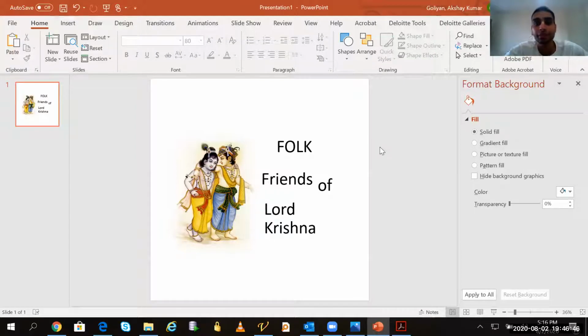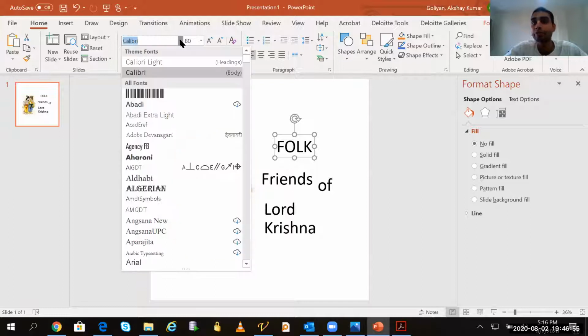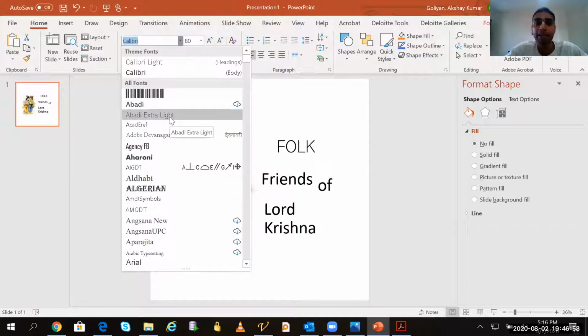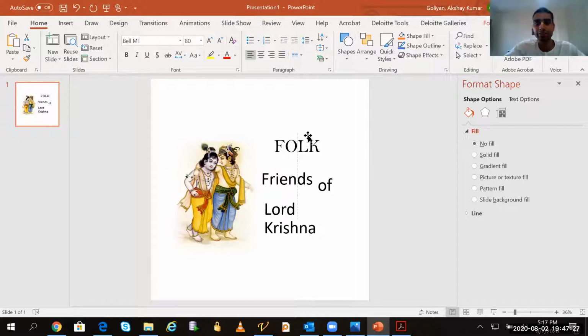First of all, we will choose a proper font. Because FOLK is written in all capital letters, I will take a font which is very good in capital letters. Abadi Extra Light is a very beautiful font for capital letters. My favorite font, Black Canary, does not look good if all the letters are capital. You can see the L is not coming out very good. So I will take this one, Bodoni, or this is also very beautiful, Bell MT. So I have taken FOLK in this way.